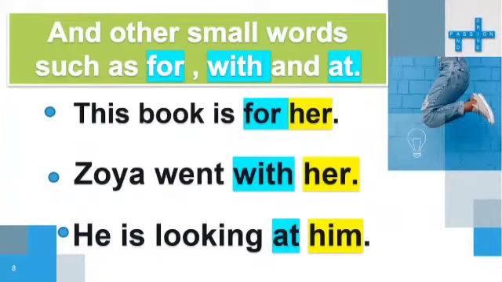Now, he is looking at him. Children, at is a small word. So, as I told you, after some small words, a pronoun is going to come. So, after at we used him. And why did we use him? Because we are talking about a male and we got to know that we are going to talk about a male in the beginning by the word he. That is why we used the pronoun him.